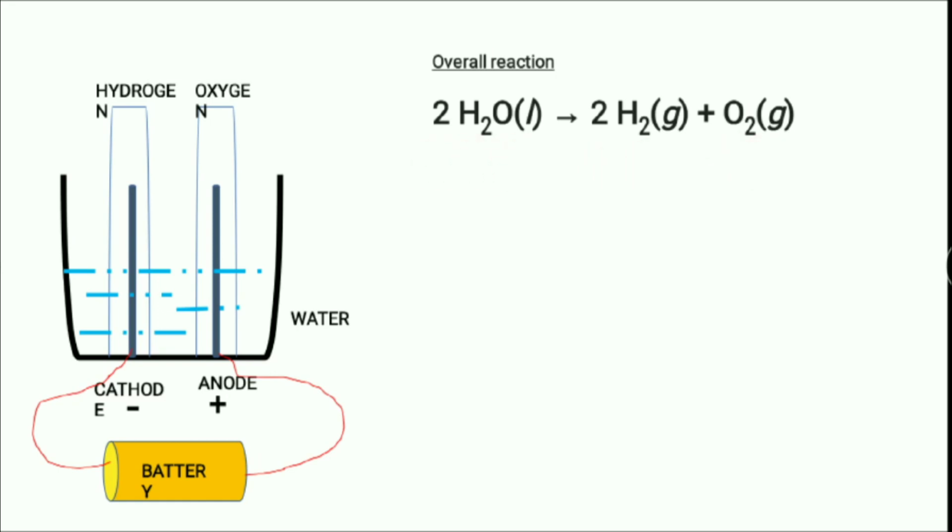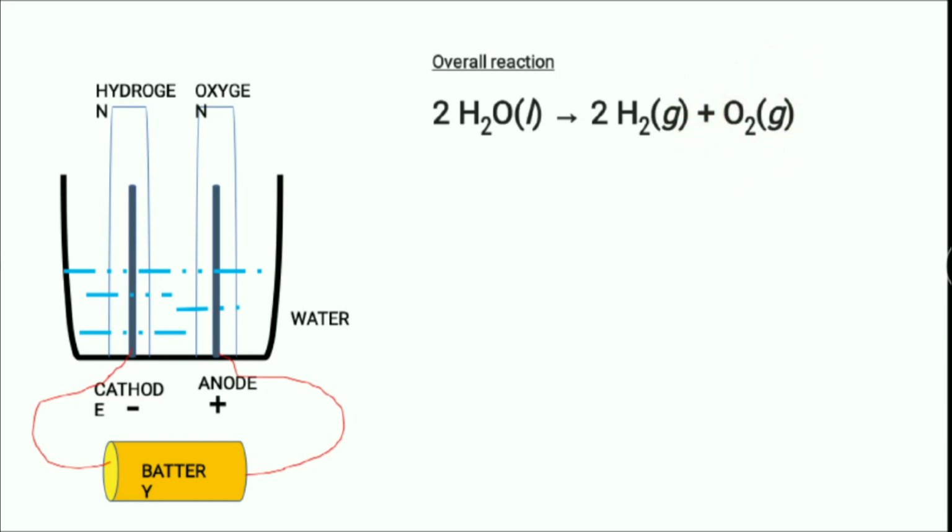You can see here that two molecules of water are giving out two molecules of hydrogen, whereas only one molecule of oxygen is being formed.